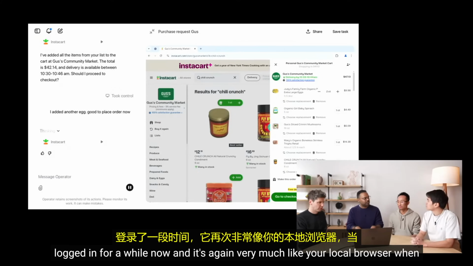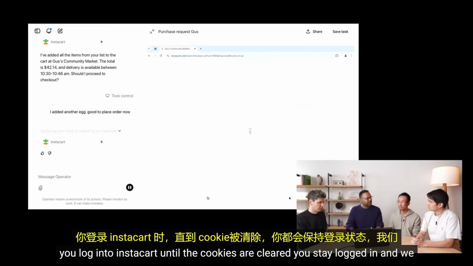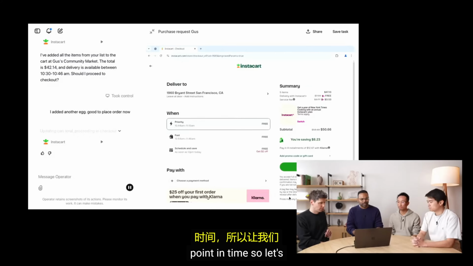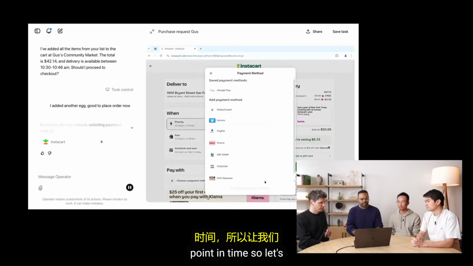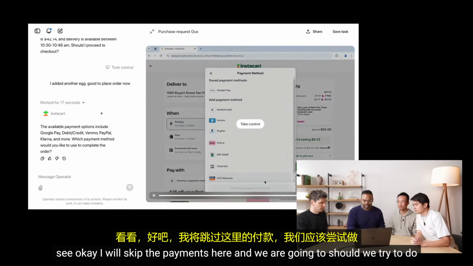And it's, again, very much like your local browser. When you log into Instacart, until the cookies are cleared, you stay logged in. And we have really good controls. You can go in settings and control and remove at any point in time. So let's see. OK. I will skip the payments here.